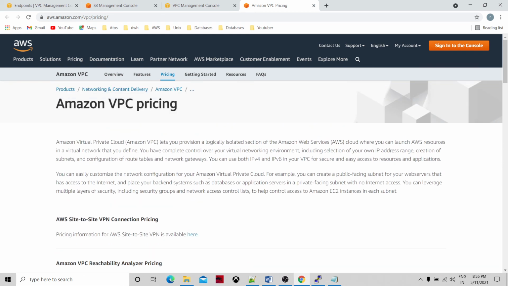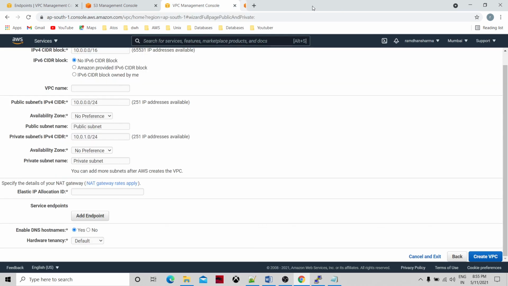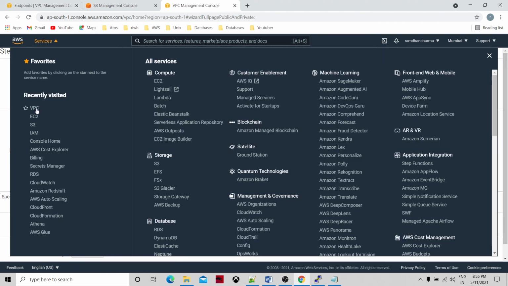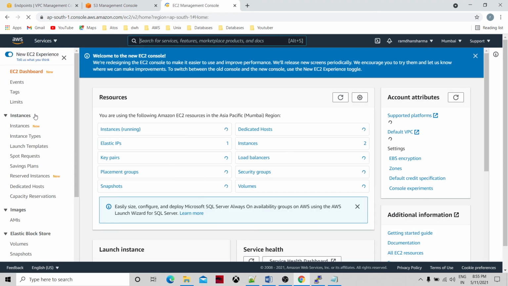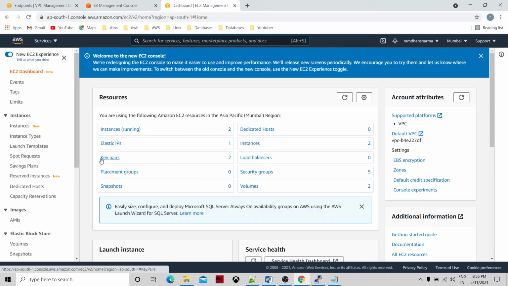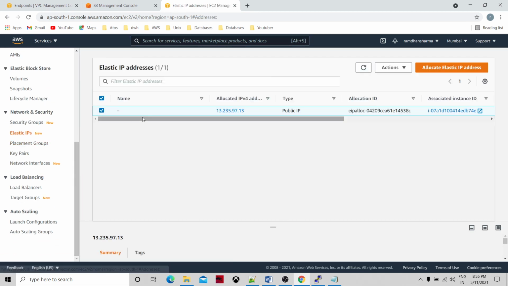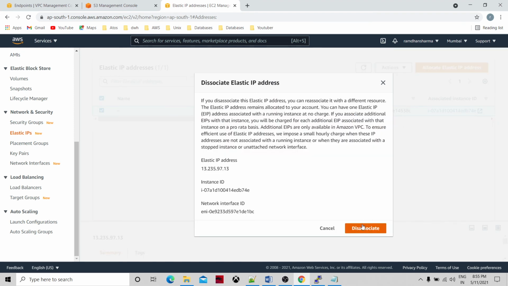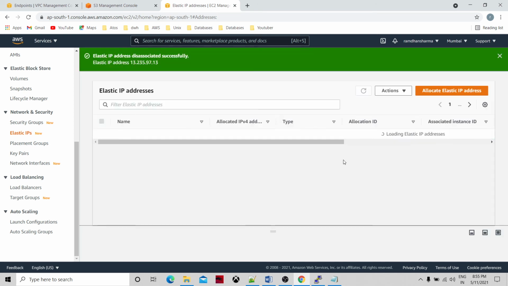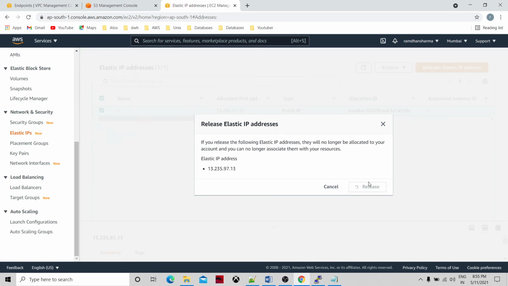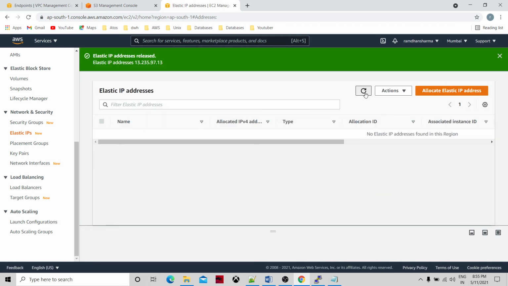Okay, now at the end, what we are going to do is remove all the resources. Let me go first to the EC2 instances. Okay, first I will go to the elastic IP. What I will do is disassociate it from my public EC2 instance, and I will release it. Do this in this sequence.